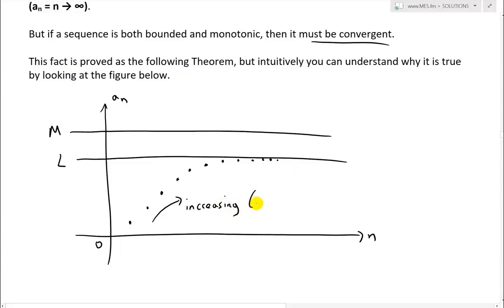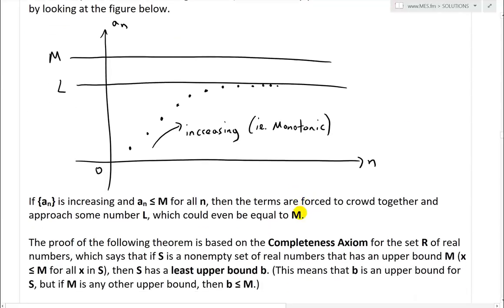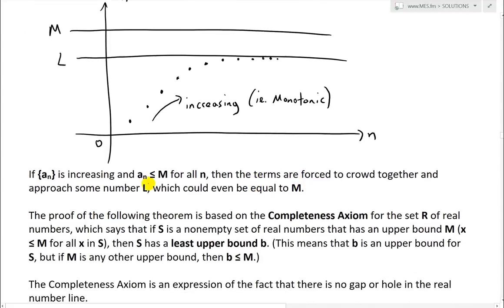Because it's bounded, i.e. monotonic. So if it's increasing or decreasing, it's monotonic, or one-way moving. So yes, this was a very good intuitive illustration. Basically, if a_n is increasing and a_n is less than or equal to M for all n, so it's bounded above, then the terms are forced to crowd together and approach some number L, which could even equal M. So it's always increasing, but it's still approaching a limit.